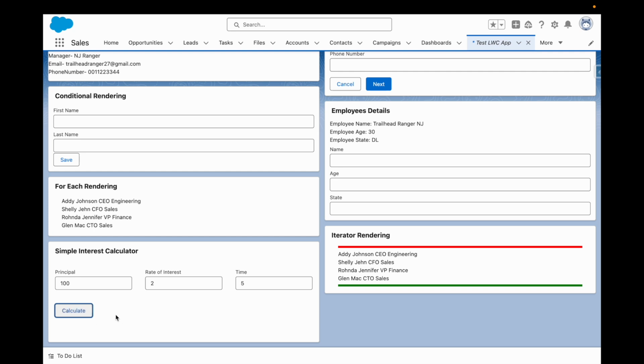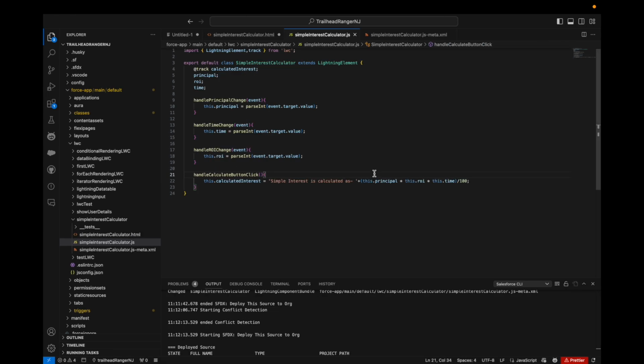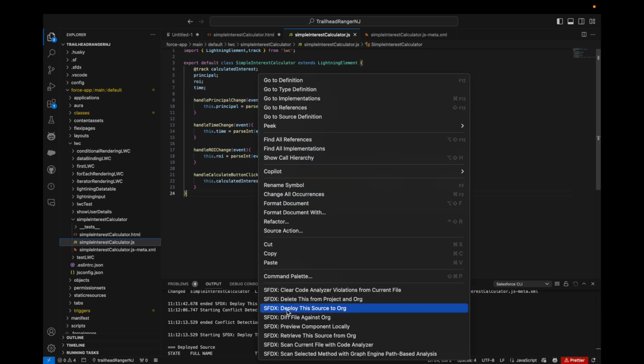Okay, so some mistake we have made in the calculation, in the formatted text. Let's see what's the issue. Our mistake was to use the detail instead of the target. Currently it will be getting value from the target but not the detail. So you can change this, and let's deploy and try it again.